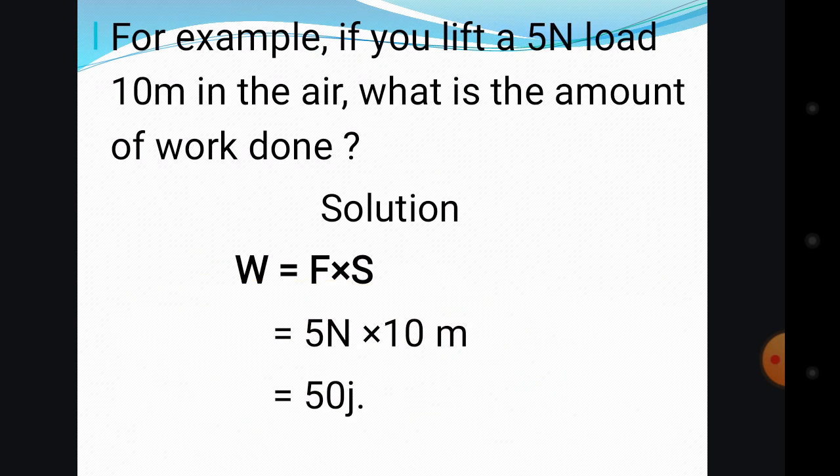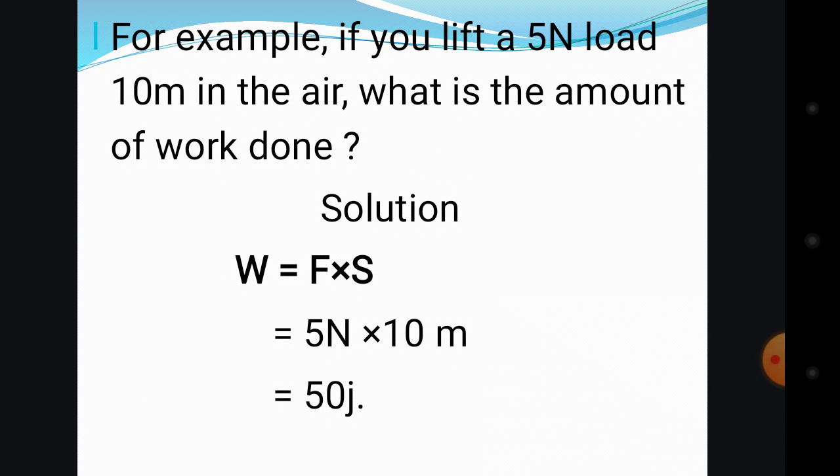Okay, so let's look at this example. The example says, if you lift a 5 Newton load 10 meters in the air, what is the amount of work done? Look at what you are given.